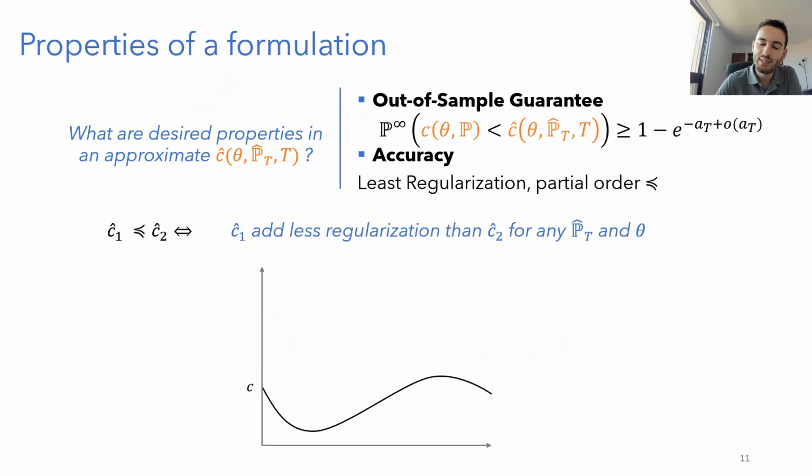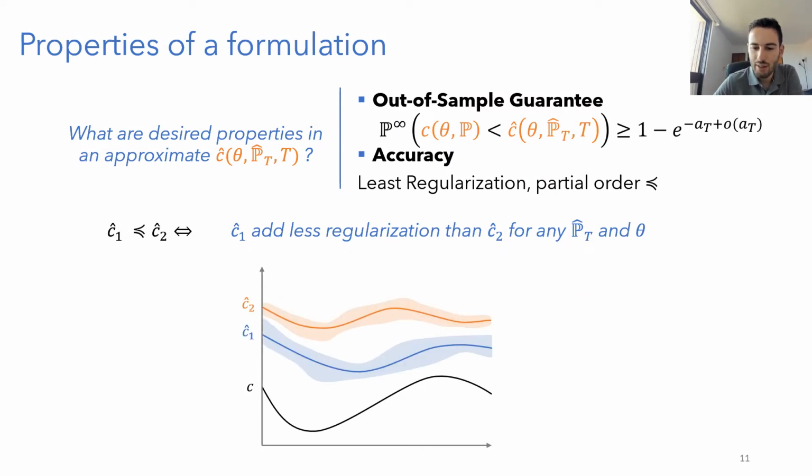So again, how does this look like in a figure? If this is my true cost, and then I have these two approximations, I can say that C1 is better than C2. The blue one is better than the orange one because it's always lower than the orange one, so it adds less regularization to the true cost. And also another way to see it intuitively is that this is a better upper bound. C1 is a better upper bound than C2. And remember, we always want it to be an upper bound for the out-of-sample guarantee to be verified. So I want to have the smallest upper bound.